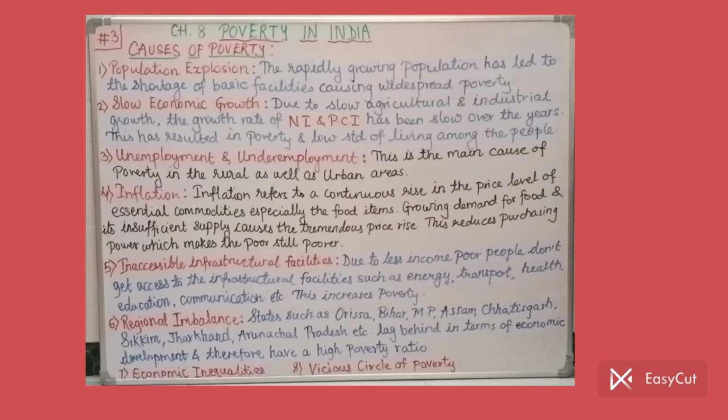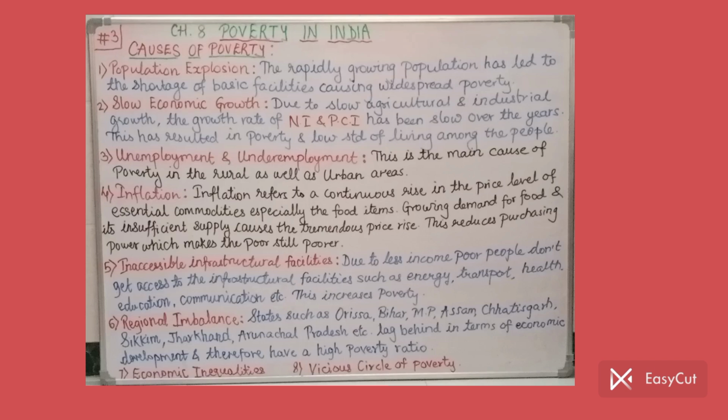So let us start. First reason, population explosion. See what is happening is there is rapid growth of population, and due to this rapidly growing population there is shortage of basic facilities. People are unable to get good facilities because the population is rising. Since the number of people using the facilities is more, and due to that there is shortage of facilities, people don't get enough facilities, and due to which there is widespread poverty in the society. So first and foremost reason is population explosion.